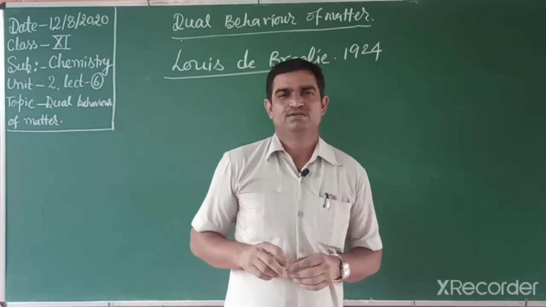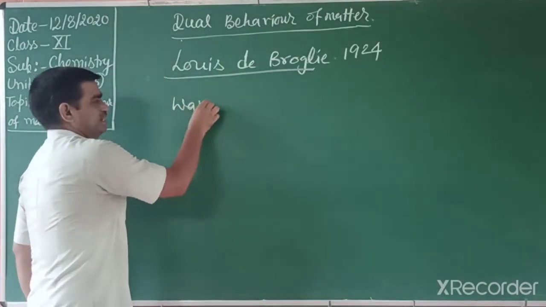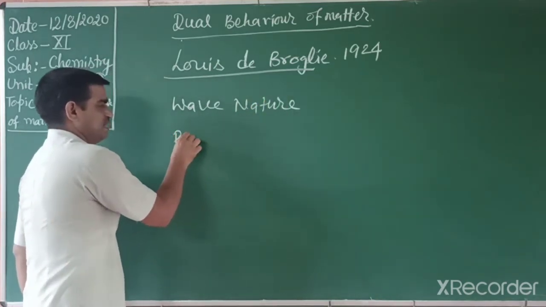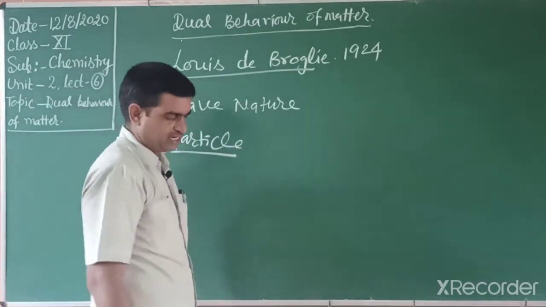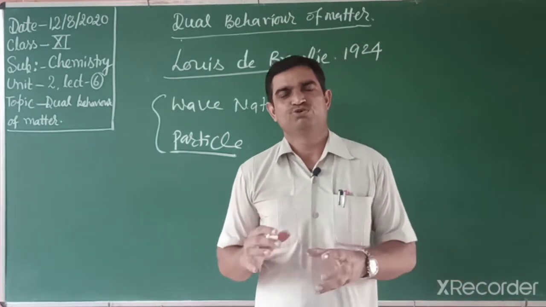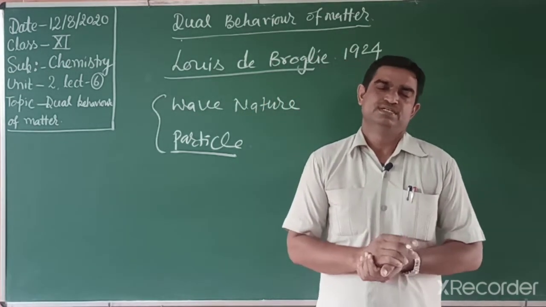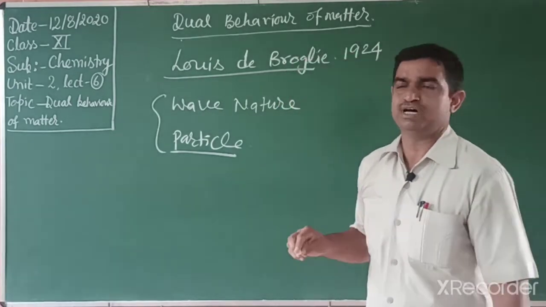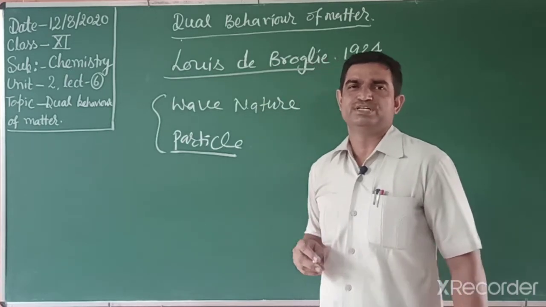In a similar way, matter also has dual nature, wave nature as well as particle nature. So this wave-particle duality, for example, according to Einstein, photons, a stream of particles, have momentum as well as wavelength. In a similar way, an electron is also matter, so it has wave nature as well as particle nature, meaning wavelength and momentum.